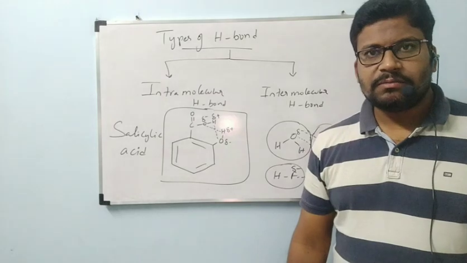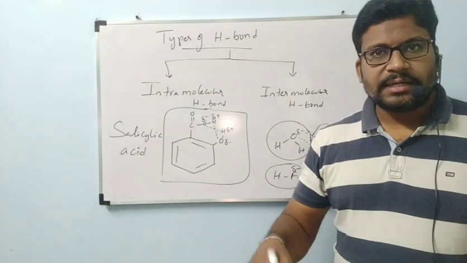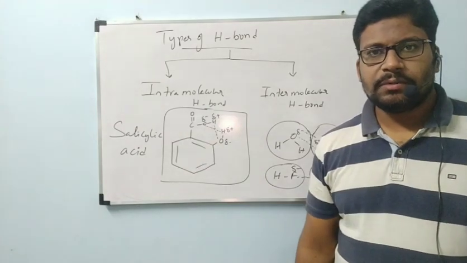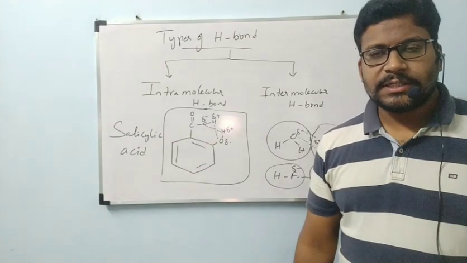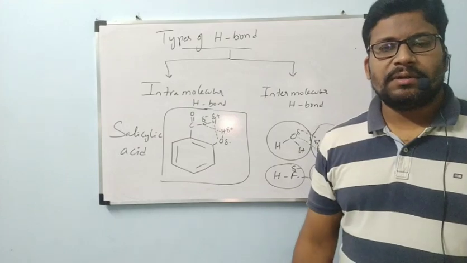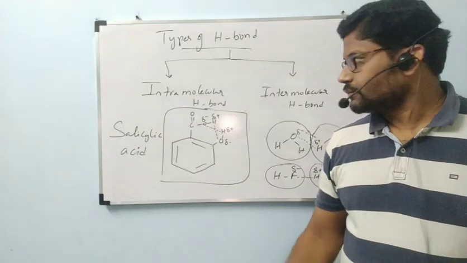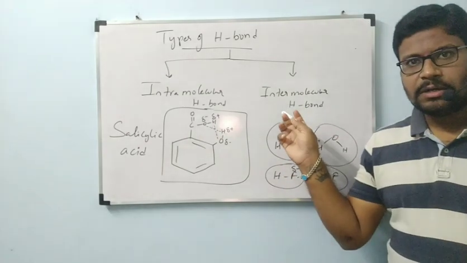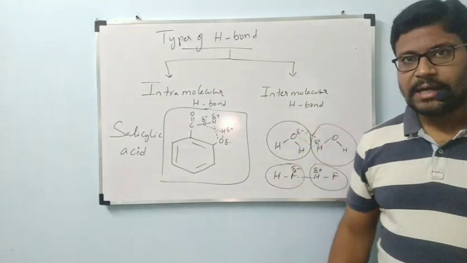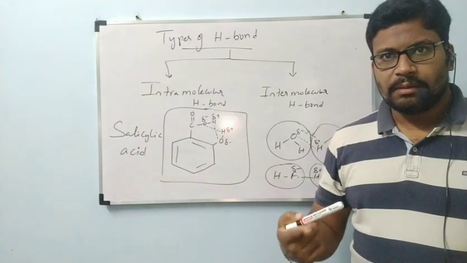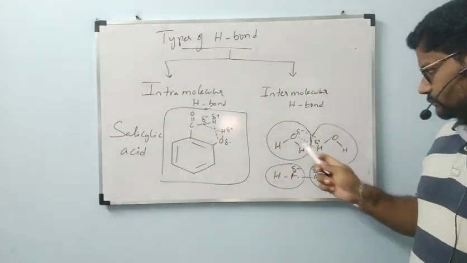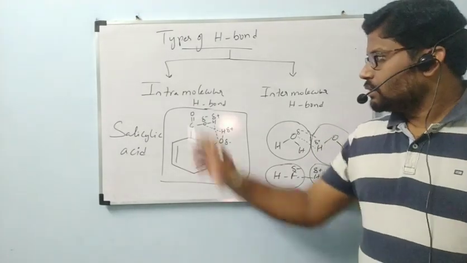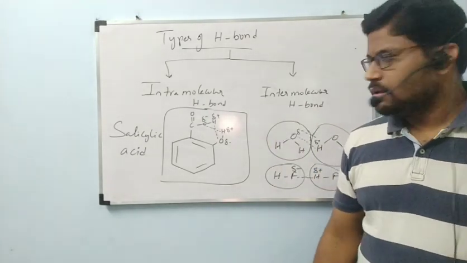The hydrogen bond which is formed inside the molecule itself is called intramolecular hydrogen bond. What about intermolecular hydrogen bond? The hydrogen bond which is formed between the molecules is called intermolecular hydrogen bond. Two types clearly we have seen.